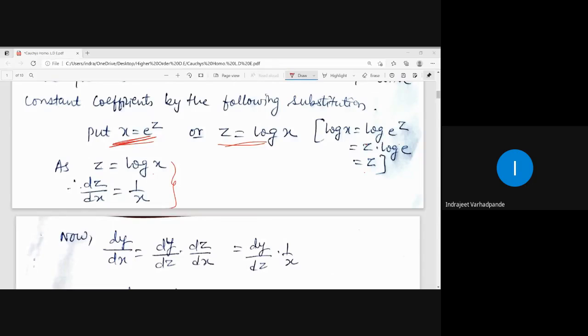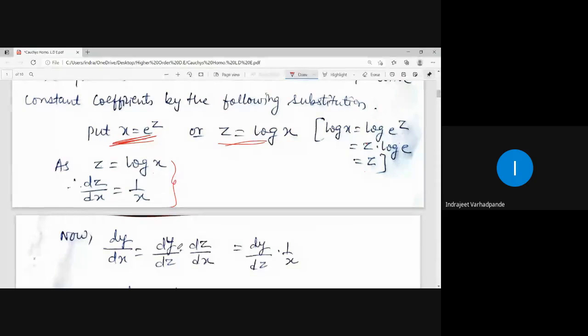So put x is equal to e to the power z, z is equal to log x, differentiate both sides with respect to x, you get dz by dx is equal to 1 by x. But I want the value for dy by dx, because the differential operator D represents d by dx. So how is dy by dx obtained?